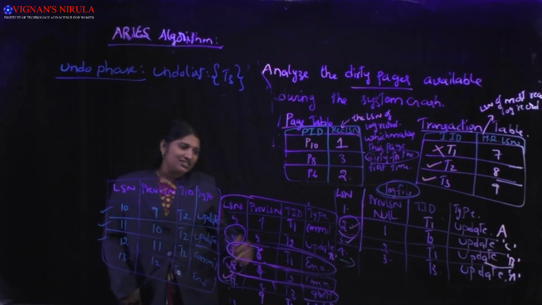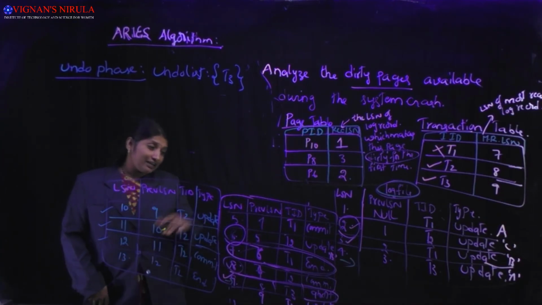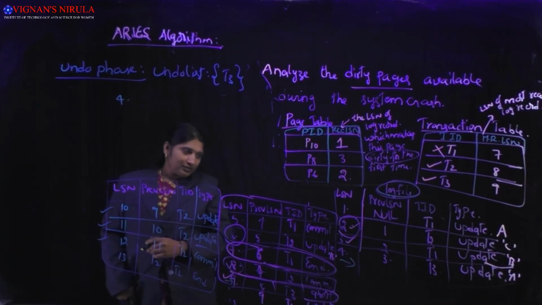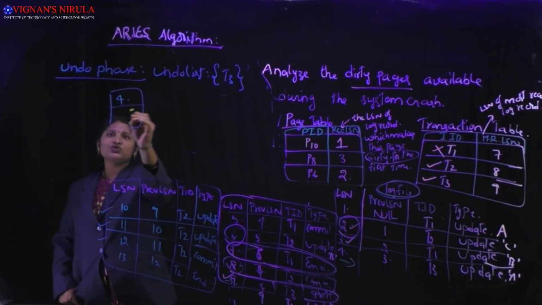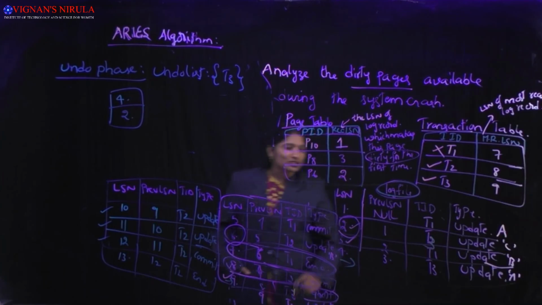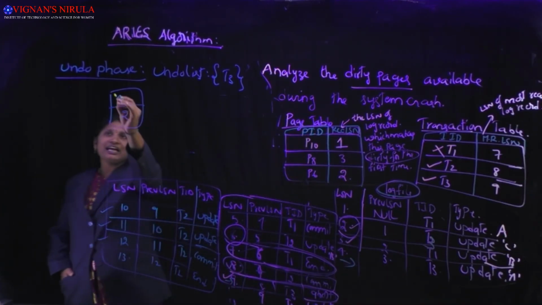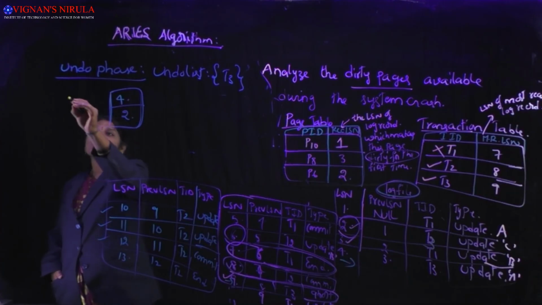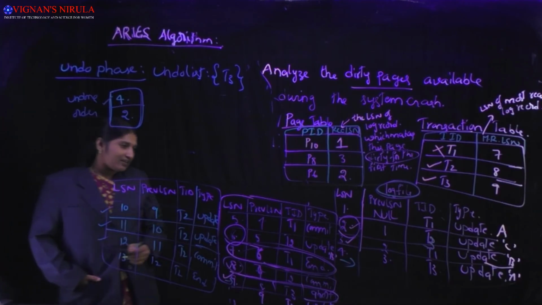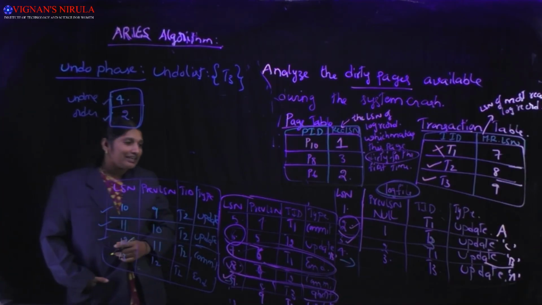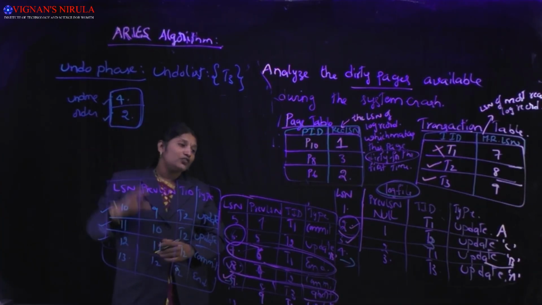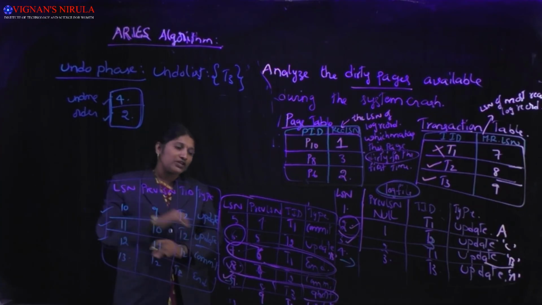If some other action is there, that needs to be undone in the next manner. So what is the record that needs to be undone? The fourth record done by T3. If, for example, the second log record is also written by T3, then for simplicity, the actions need to be undone in this order: the fourth log record should be undone first and the second log record next. The actions should be undone in the reverse order of the actual occurrence. So that is 4 first and next 2.